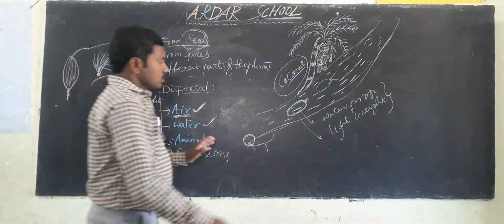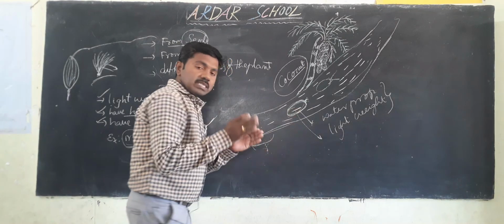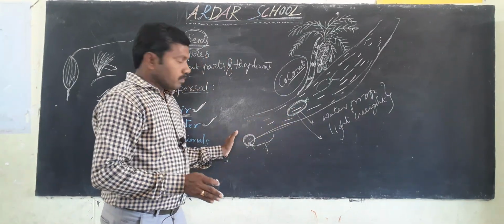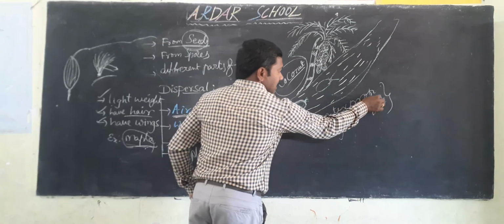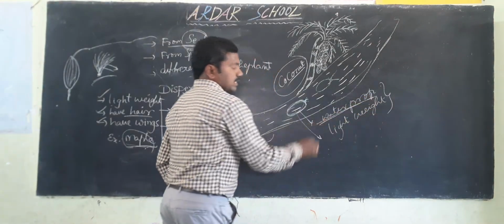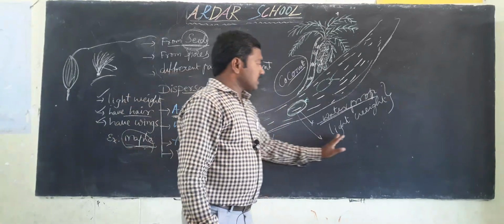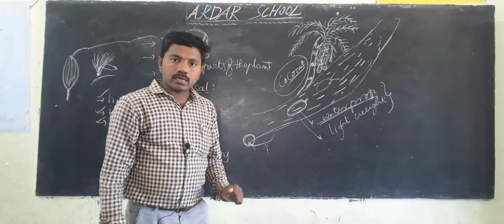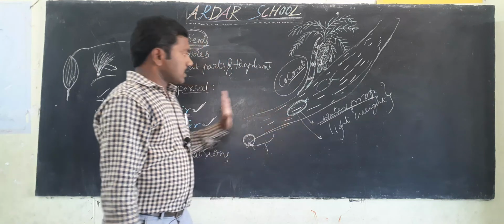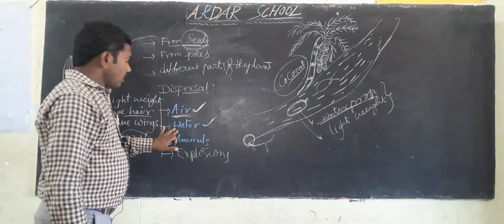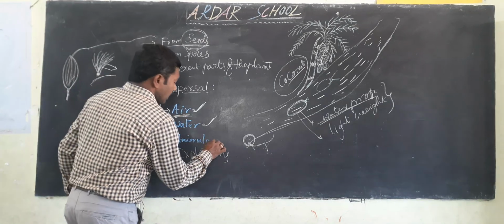Okay children, so for example, if any seed travels along with water, it must have these characteristics. That is, the seed coat is waterproof. Next one, it is lightweight. So that is the main feature. So that is dispersal by water. Next one, animals.